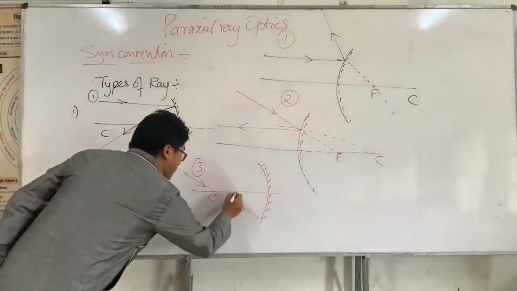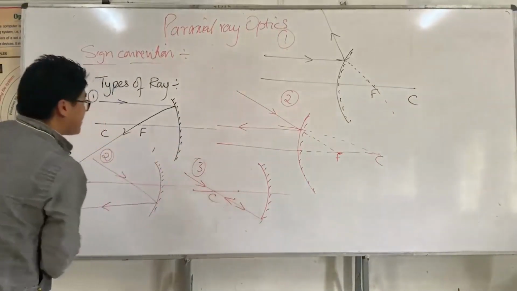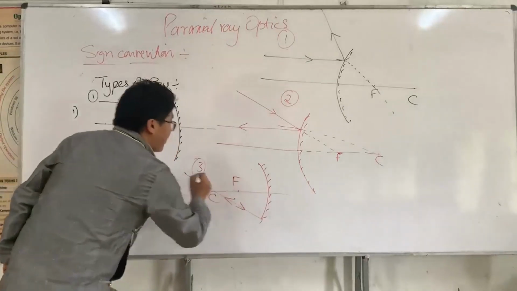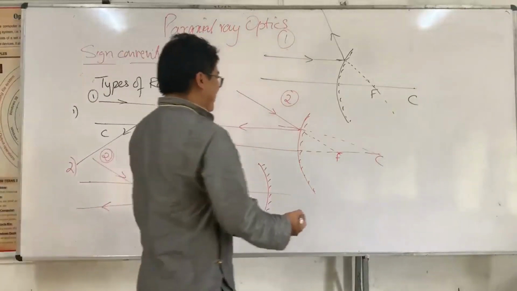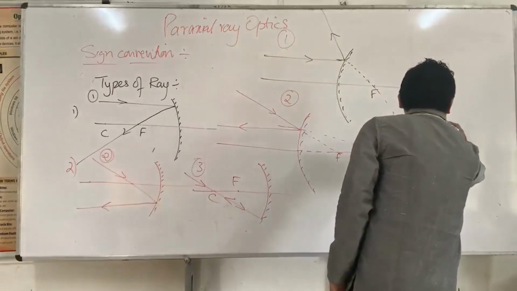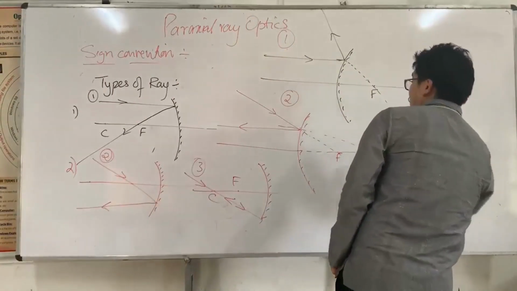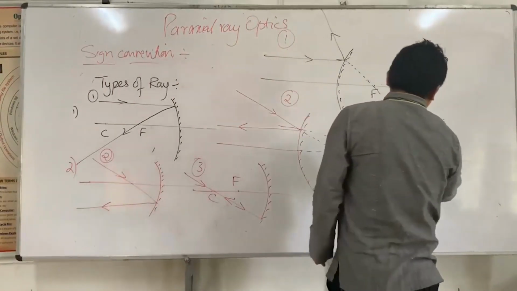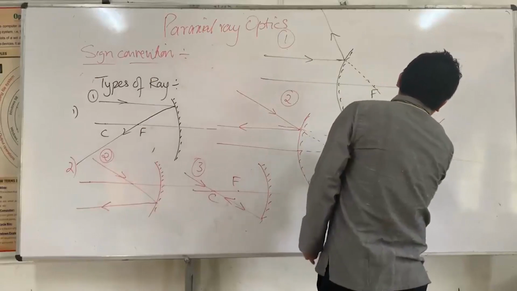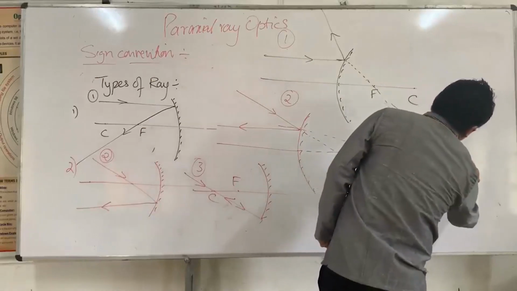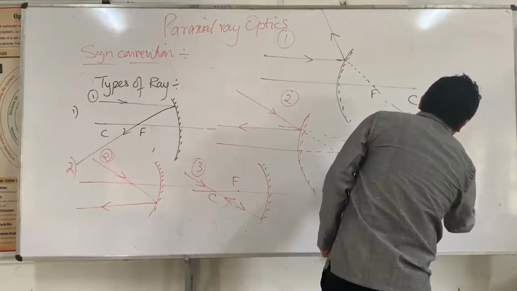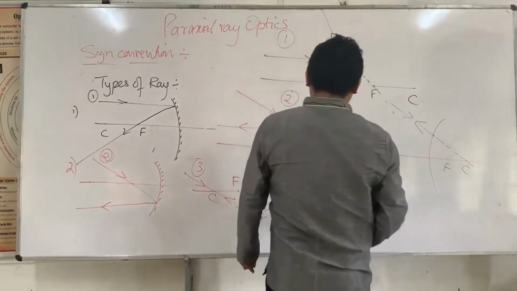Alright, this is the center of curvature, this is the center of curvature, this is the focal point. Like here, I write here, this is number 2, this is number 1, this is like this. It passes through the center of curvature, this is the focal point, and this is the reflected ray.